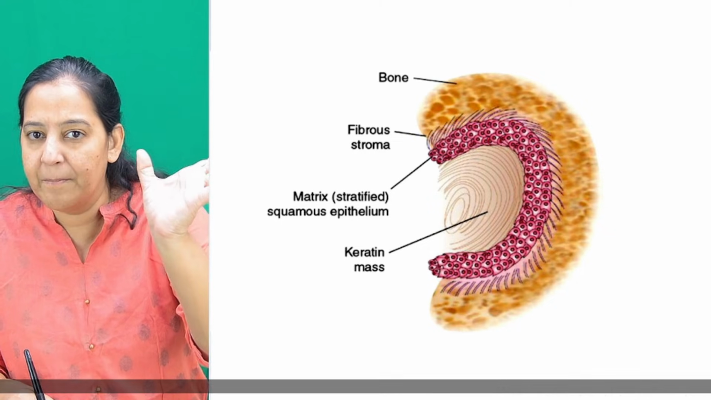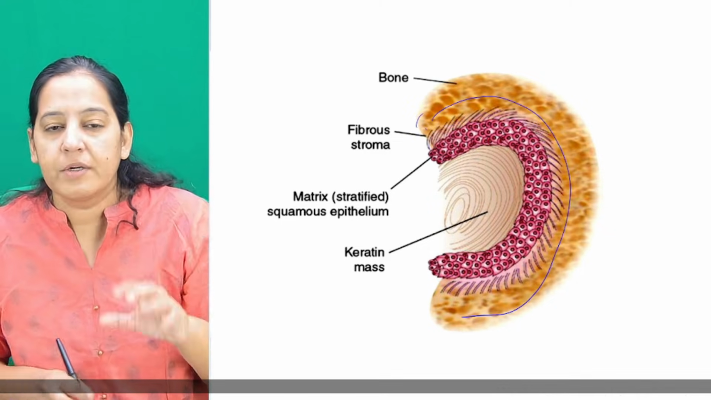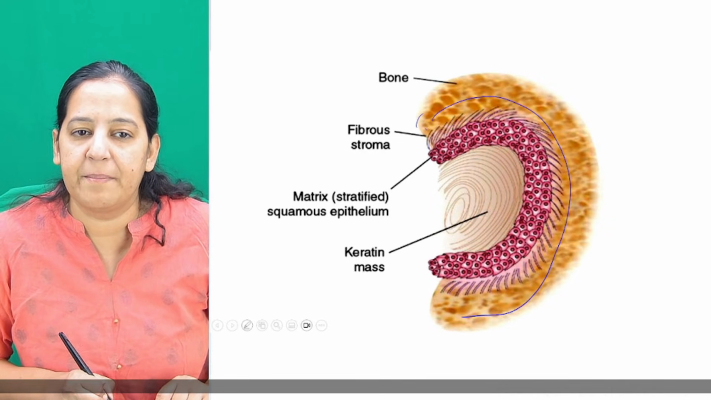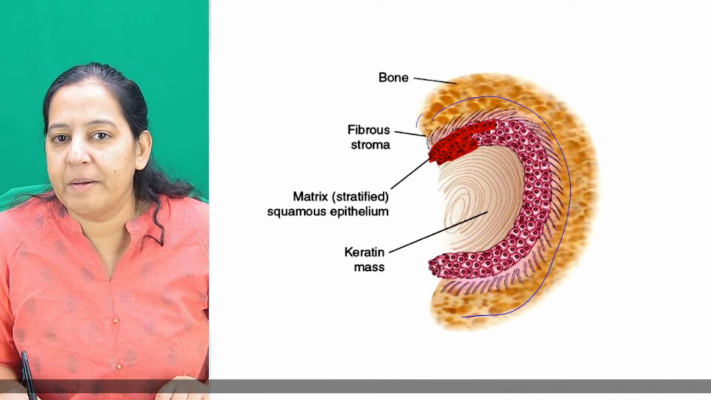Now the brown color is the bone of the middle ear. This is the bone in which middle ear is fitted. Now see, where is squamous epithelia? The squamous epithelia is this one. Appreciate, I'm highlighting with the red color. This is squamous epithelia. It formed the matrix.